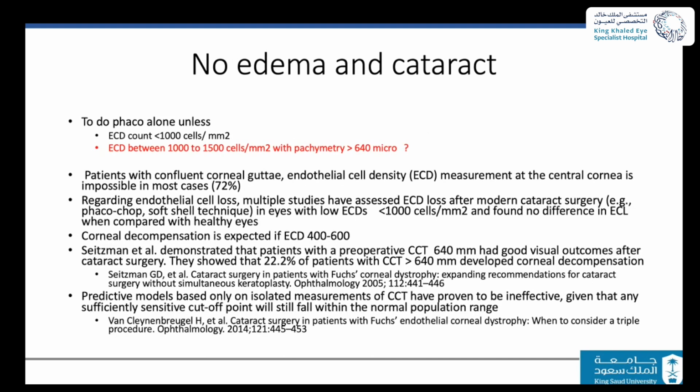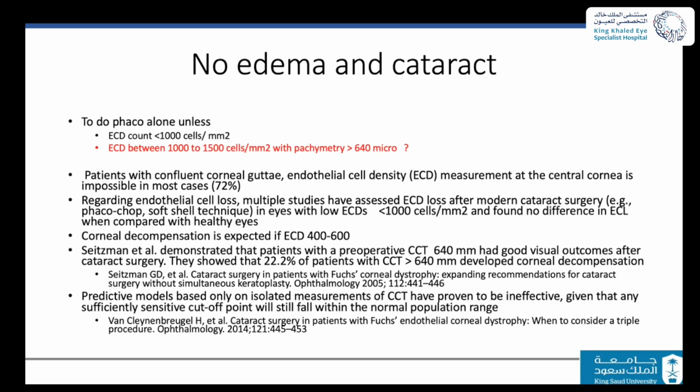Until recently, in my practice, when I see a patient who is going for cataract surgery, to decide, I usually look at the following. I look at the endothelial cell count, and if it is less than 1,000, my decision is that maybe combined will be the option. The other one is if the endothelial cells are between 1,000 and 1,500 and the pachymetry is more than 640 micron, then we go for combined. Now, such definitions are under investigation,